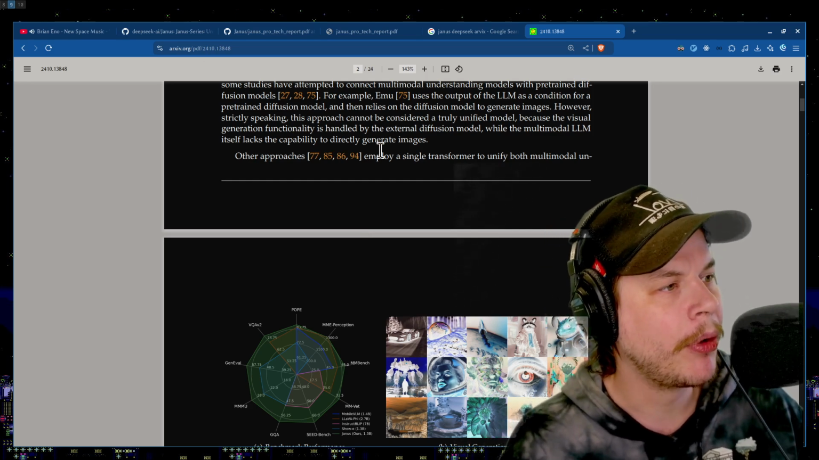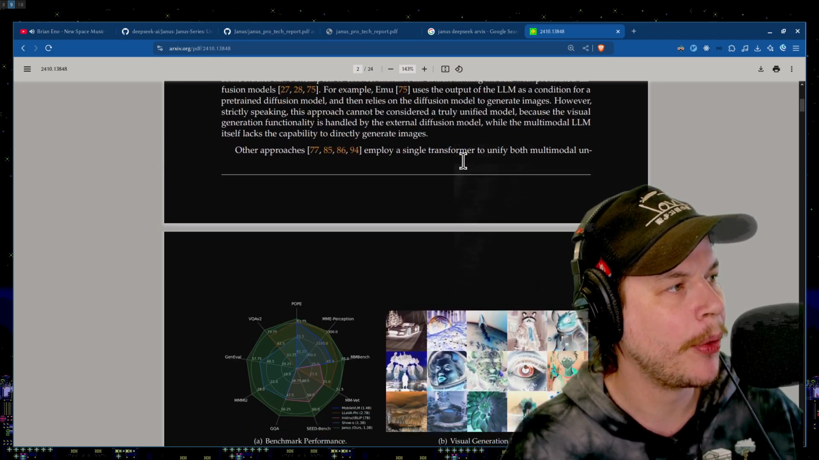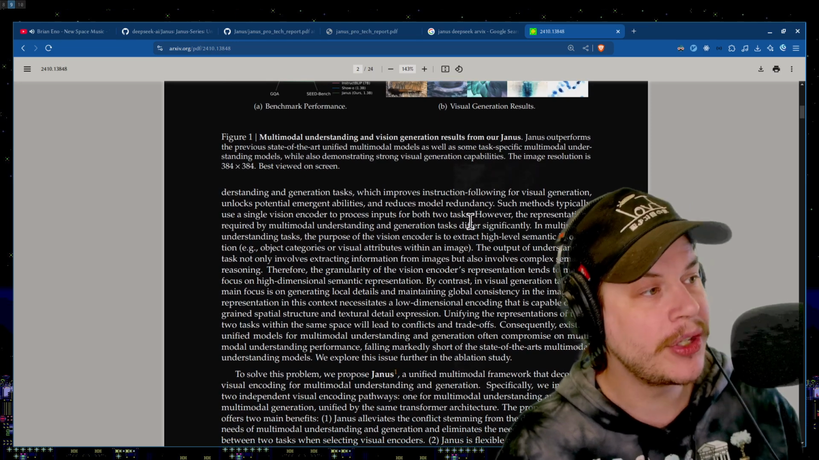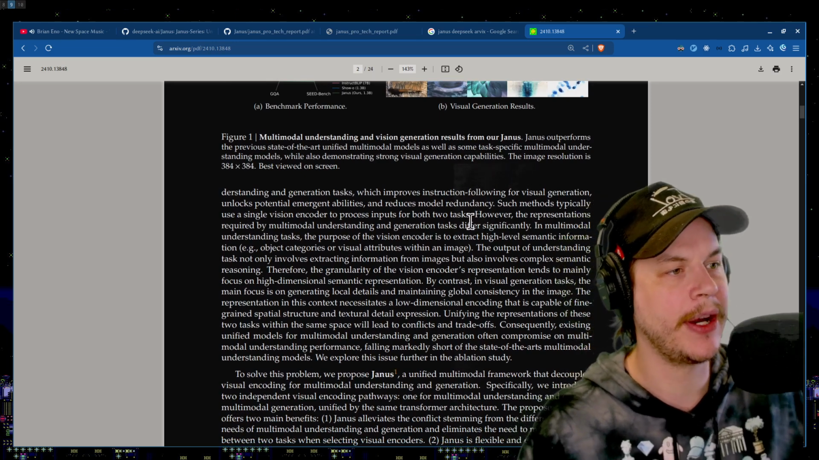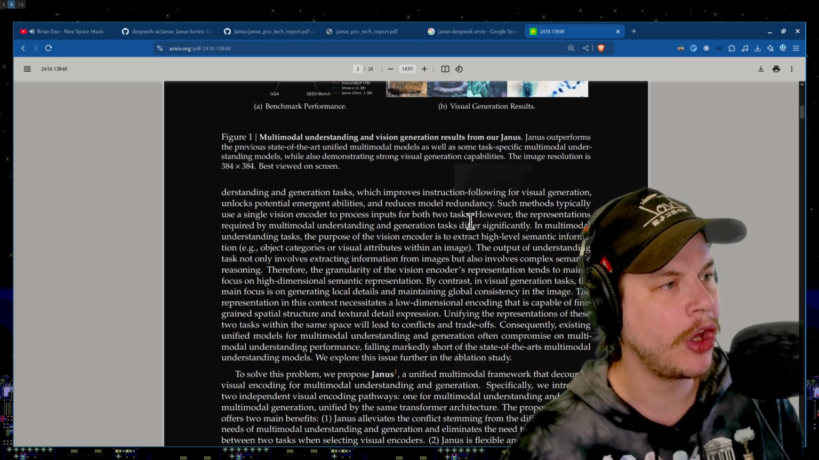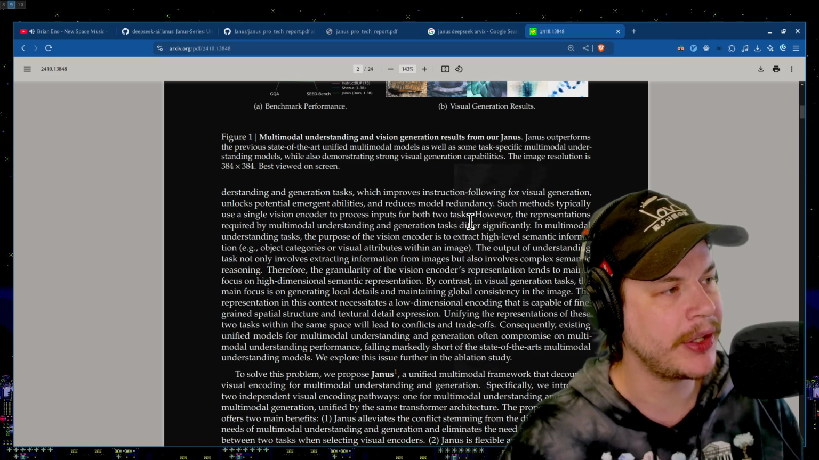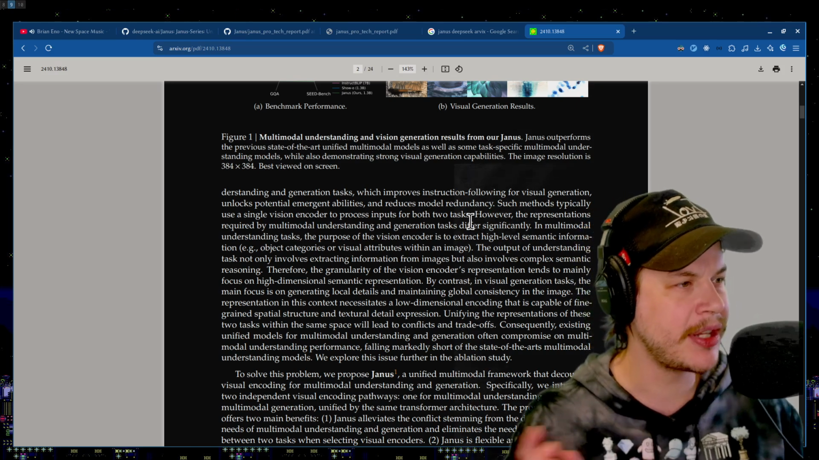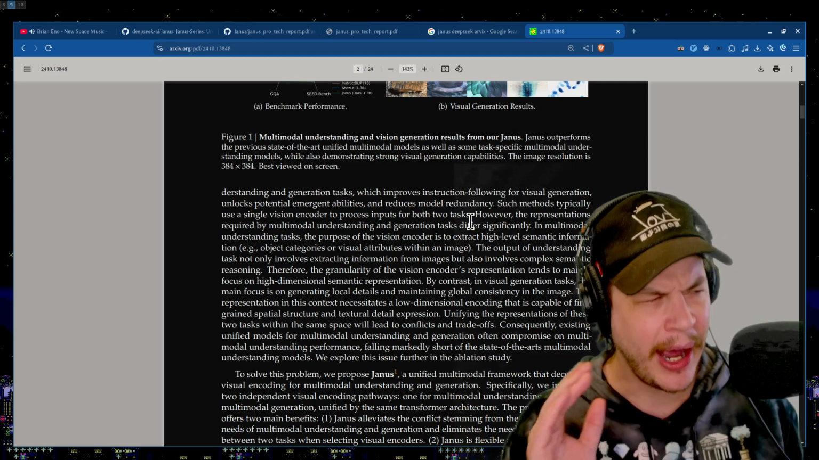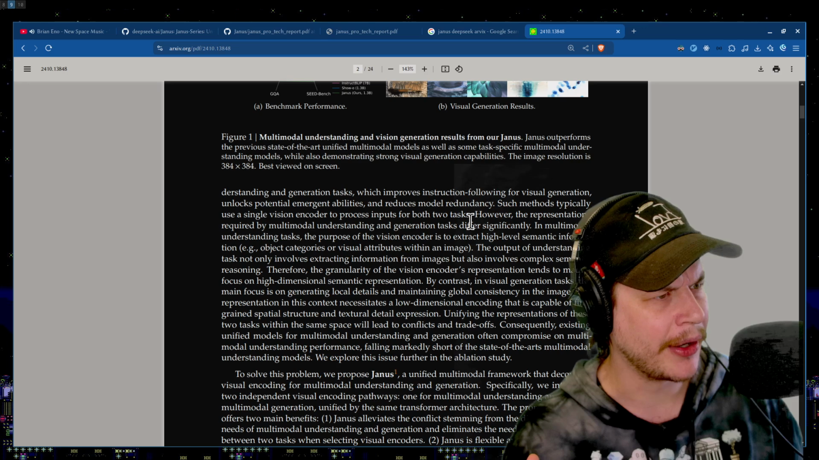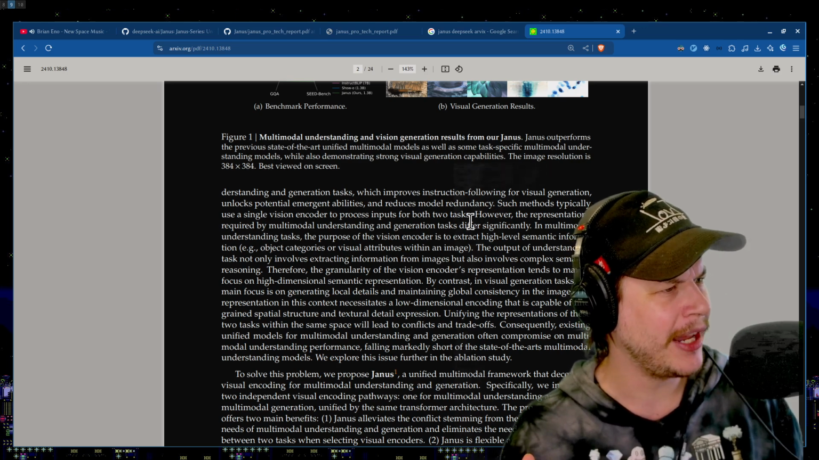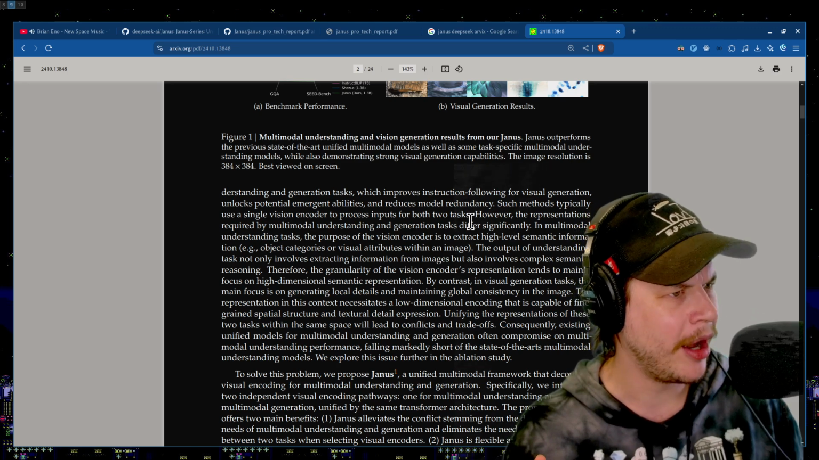So one approach employs a single transformer to unify both multimodal understanding and generation tasks, which improves instruction following for visual generation. It unlocks potential emergent abilities and reduces model redundancy. Such methods typically use a single vision encoder to process inputs for both tasks. However, the representations required by multimodal understanding and generation tasks differ quite a lot.